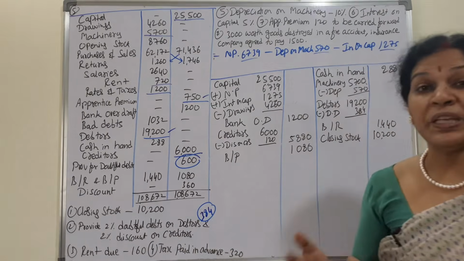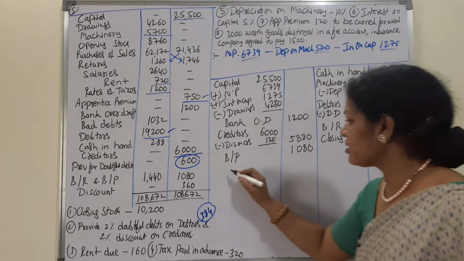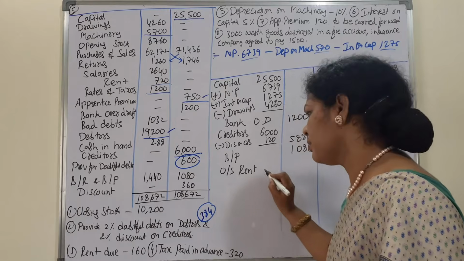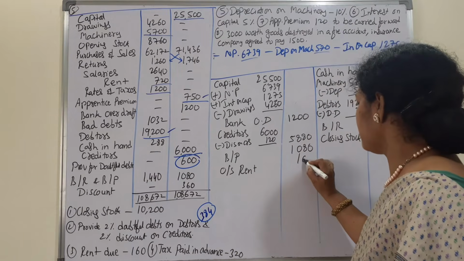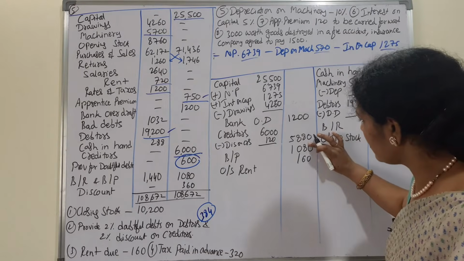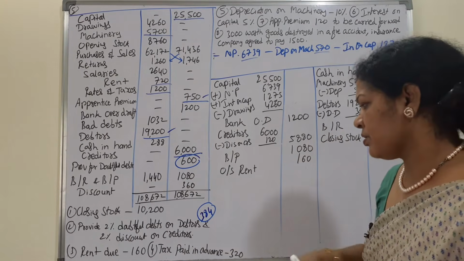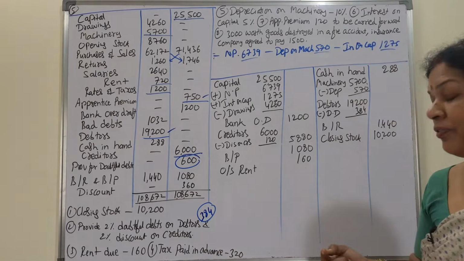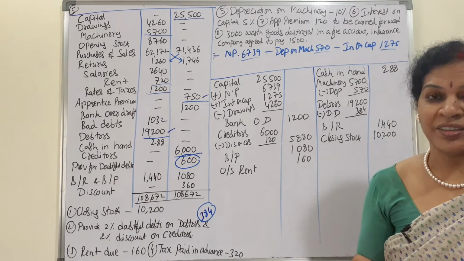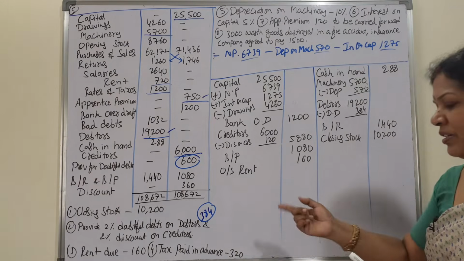Rent due means payable, it's a liability. Outstanding rent. Rent is 160. Next, tax paid in advance. If we receive in advance, it is a liability. If we pay in advance, paid in advance is an asset.